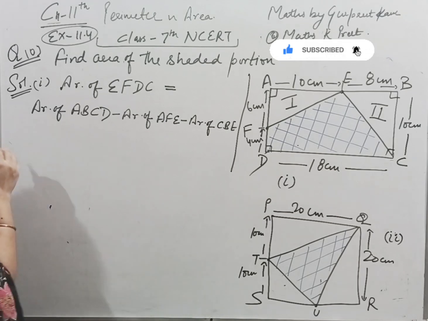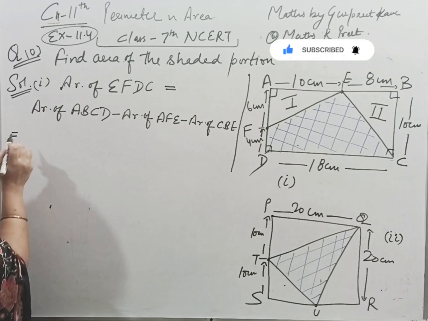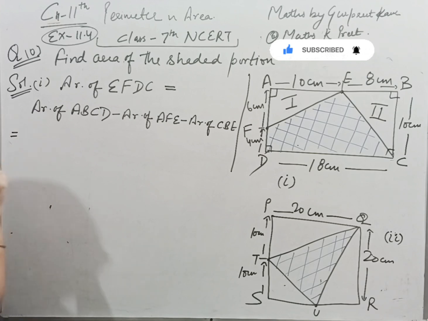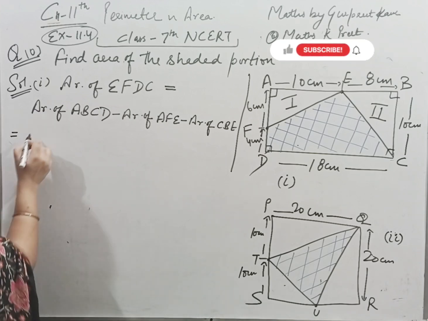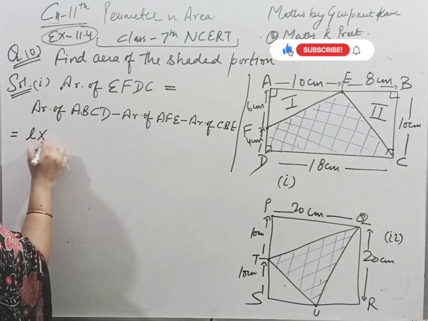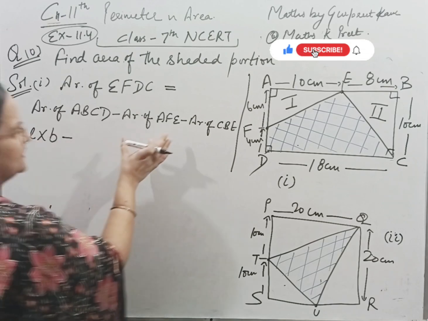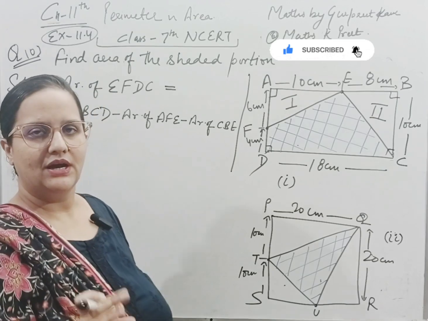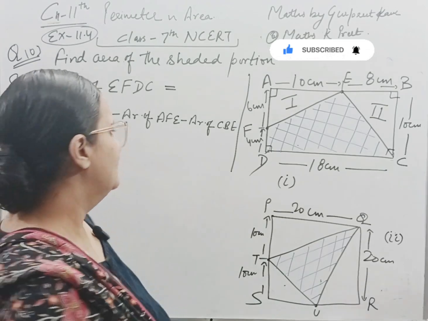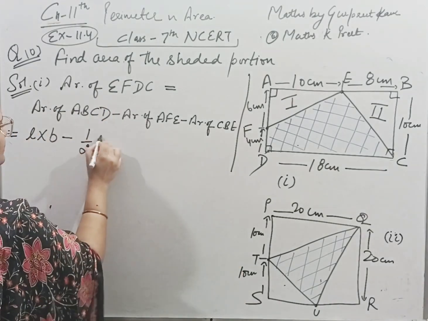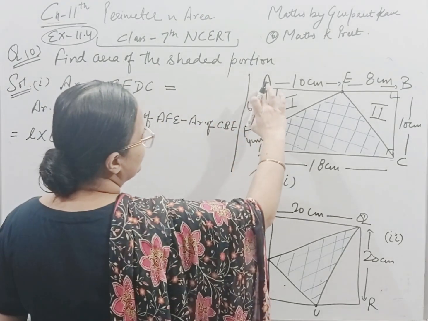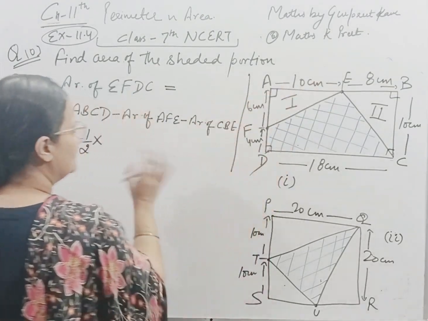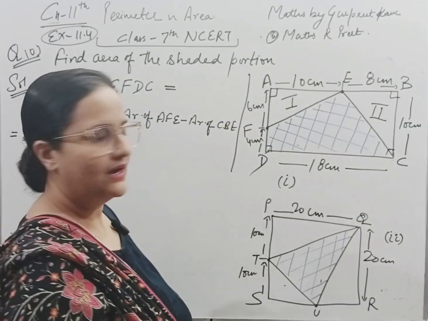We know the formula for the area of a rectangle: length into breadth. So here I'm writing length into breadth minus. What is the formula for the area of this triangle? We know the formula is half into base into height. I'm taking this as base, somebody can take AE as base, the other side automatically will be the height.